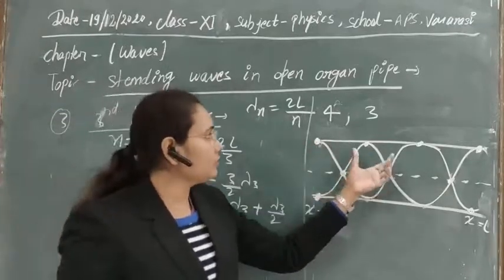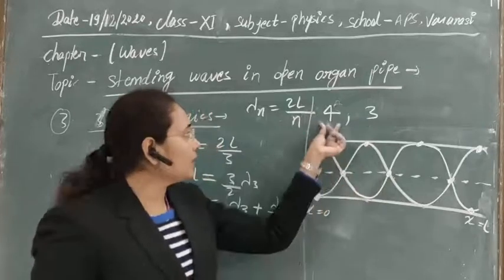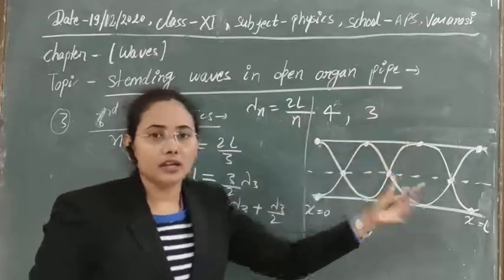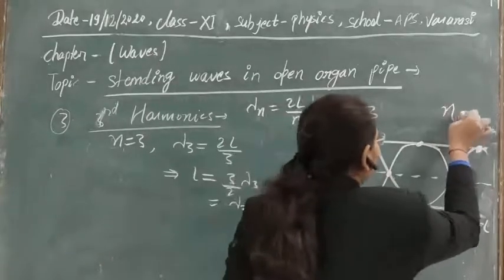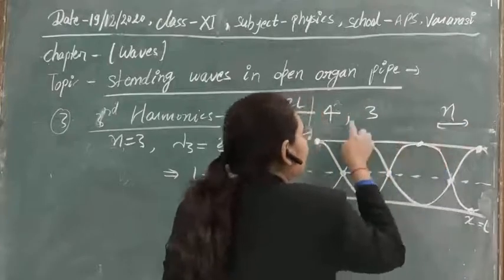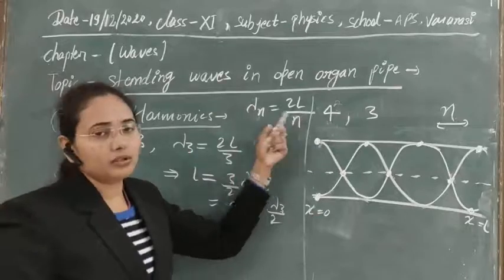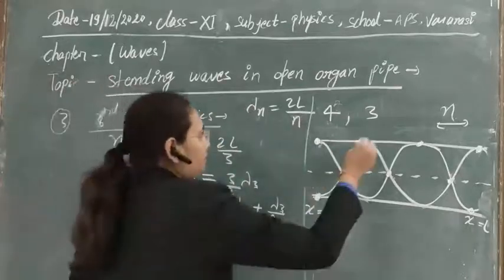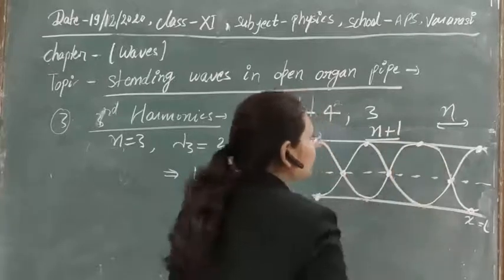For n is equal to 2, we had 3 antinodes, 2 nodes. For n is equal to 3, we have 4 antinodes, 3 nodes. It means that the number of nodes in general is equal to n, and for every harmonic there is 1 antinode more, so the number of antinodes is n plus 1.